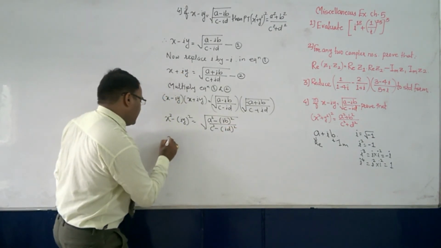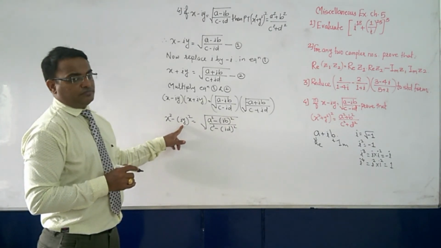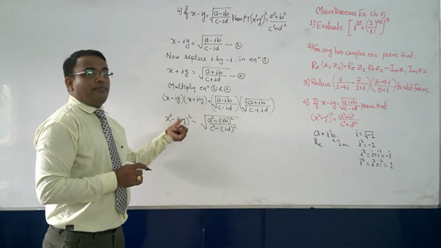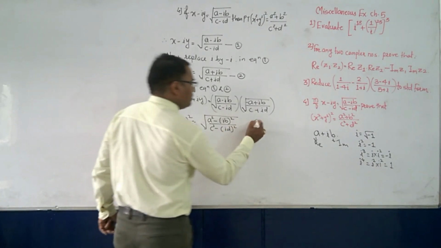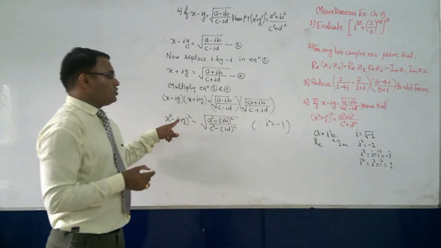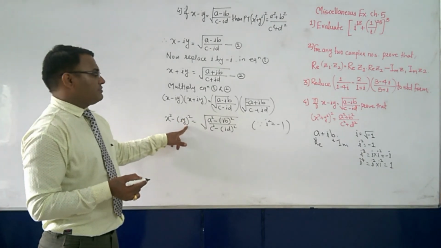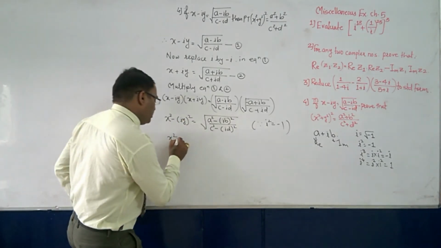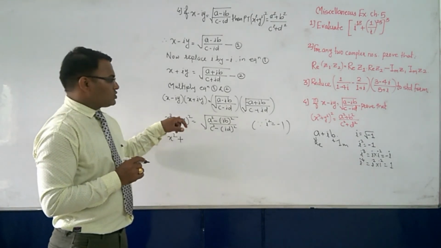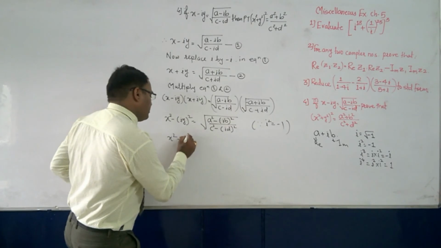So it is x square, then here minus i square y square. But i square is equal to minus 1, so minus 1 into minus 1 will give you plus, and then it will be y square.